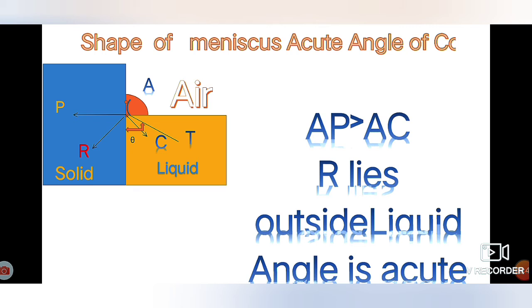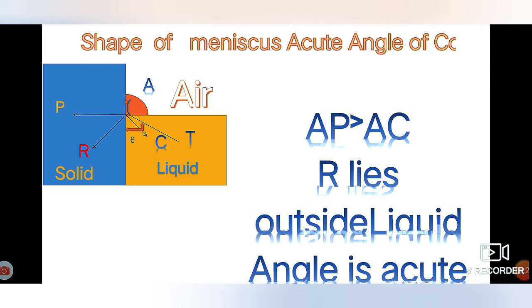When the vector AP, the adhesive force, is greater than the vector AC, the cohesive force, then the resultant of the parallelogram formed by the two sides of these forces will lie outside the liquid, as we know from vector theory that the resultant of two forces is drawn along the diagonal of the parallelogram. We have to construct the parallelogram to explain this.